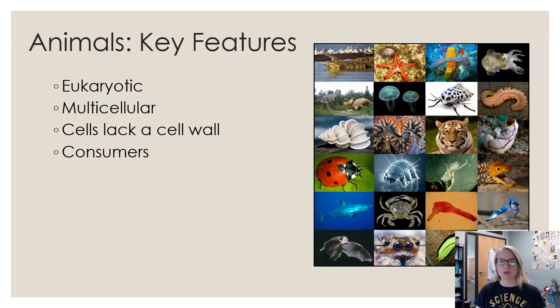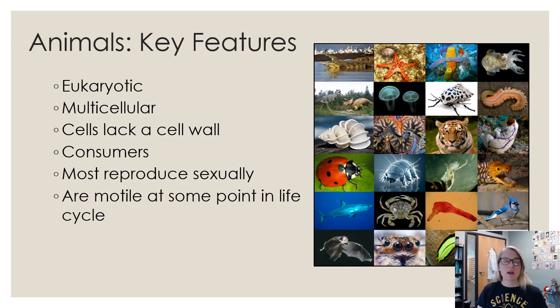Animals are considered consumers, which means they have to ingest their nutrients. They cannot make their own food like a photosynthesizing plant or algae. Most, not all, reproduce sexually. So you're going to have two sexes, usually a male and a female representation of the reproductive organs. Usually, but again, not always, they are motile at some point in their life cycle.